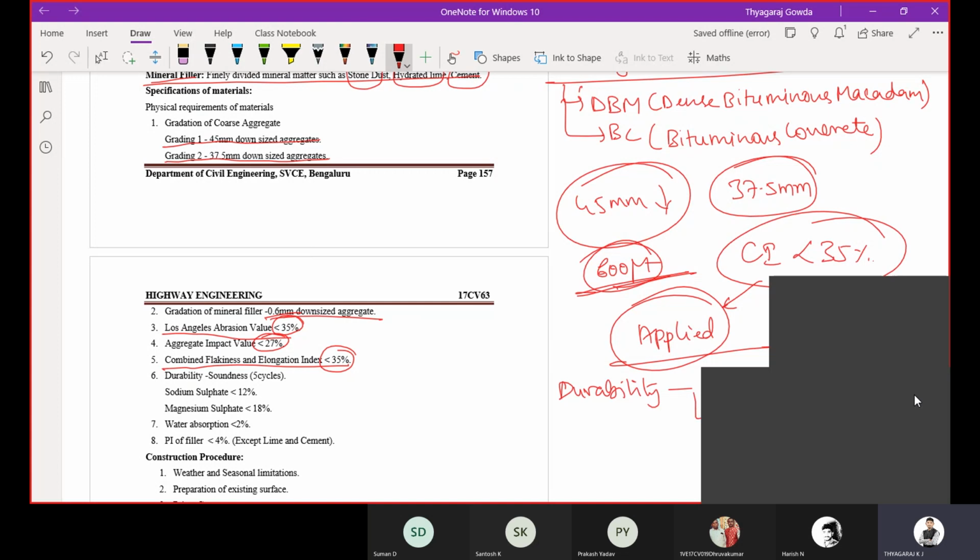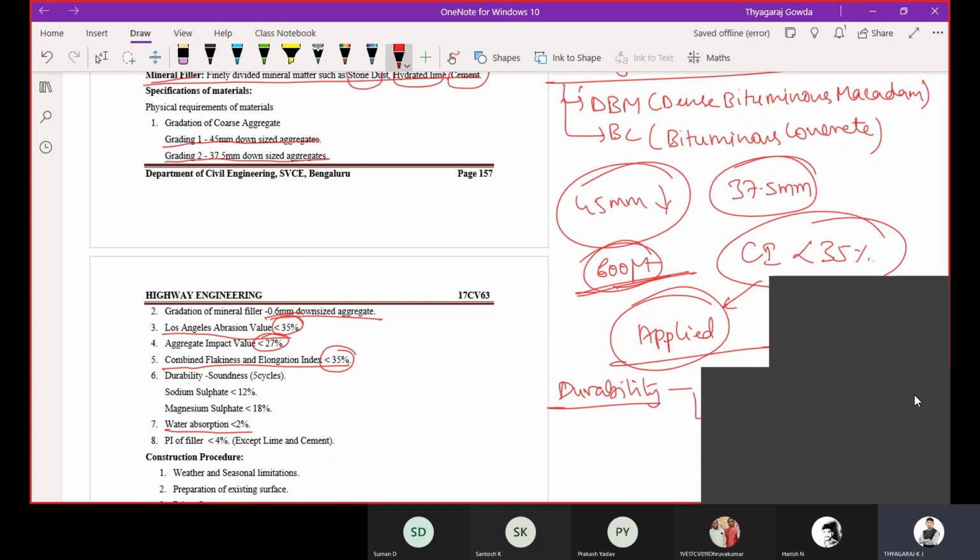One test uses sodium sulfate, Na2SO4, and another uses magnesium sulfate, with limits of less than 12% and less than 18% respectively, for 5 cycles. Then water absorption should be less than 2%; maximum 2% we can go for this water absorption.